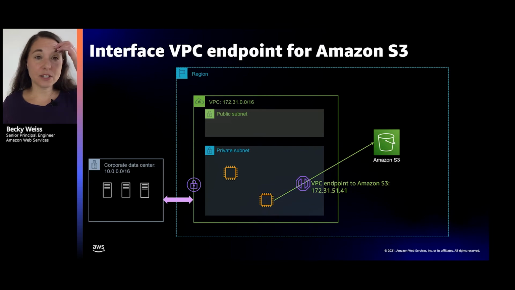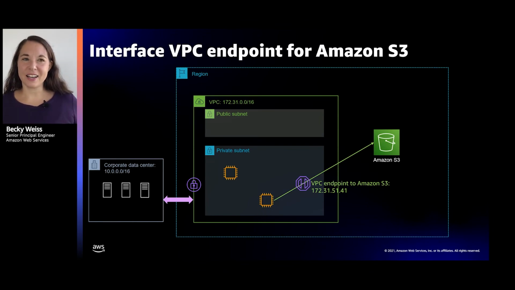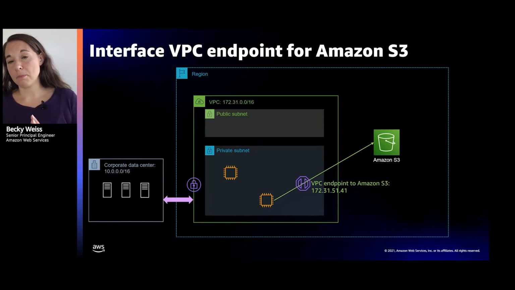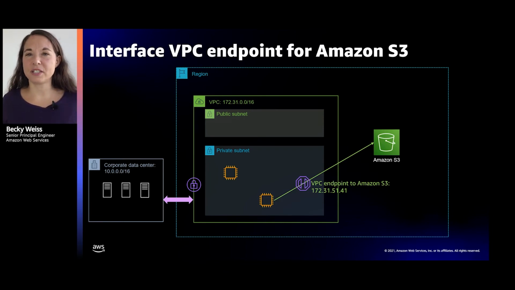So that's really cool. I've got Kinesis in my VPC. I can talk to it from my on-premises network over a Direct Connect. A couple of years later, we launched support for the VPC endpoint policy, so you get all of the authorization benefits of the VPC endpoint as well.